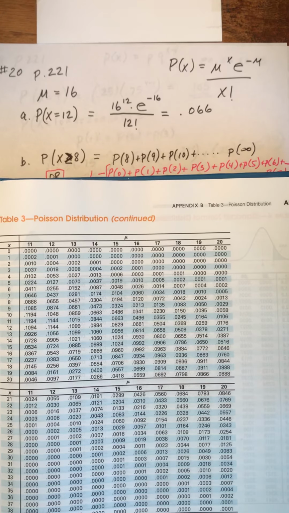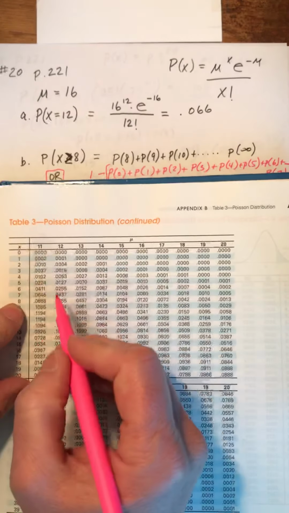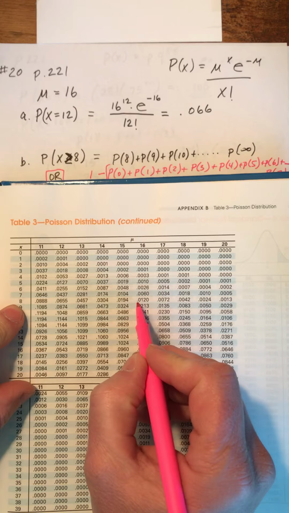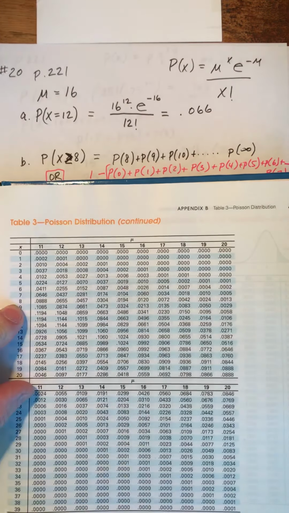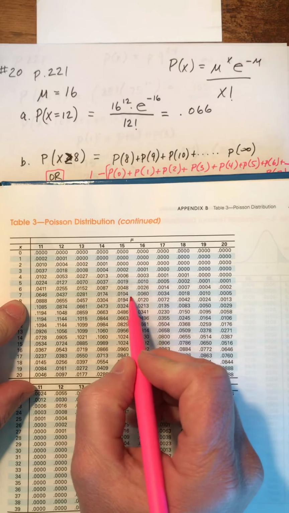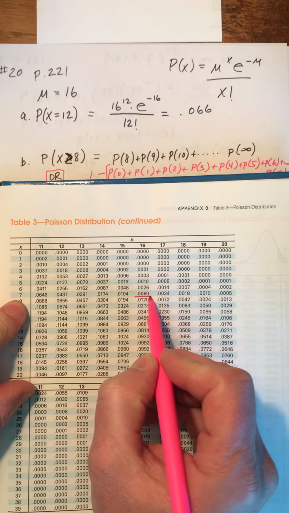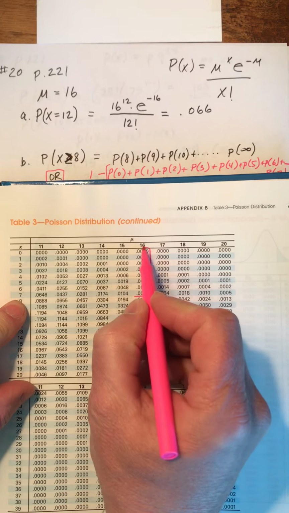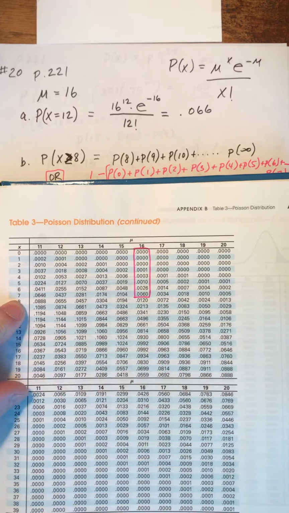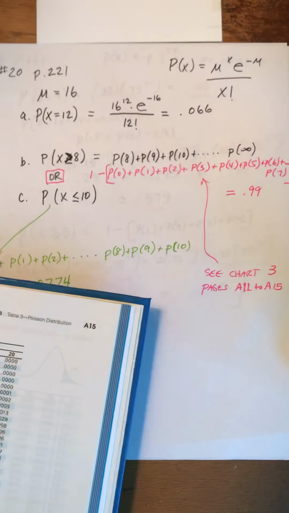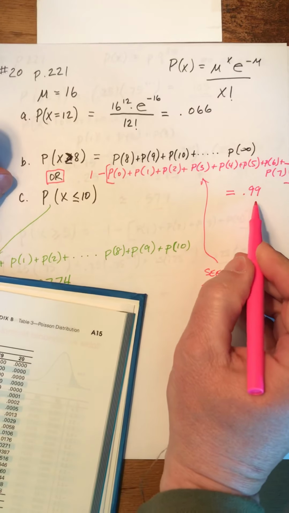Now on that A15, we want the probabilities from 0 to 7, right? And then we're going to subtract that from 1. So if we take this 0 to 7 part, add these up and subtract them from 1, you would actually get an answer of 0.99.